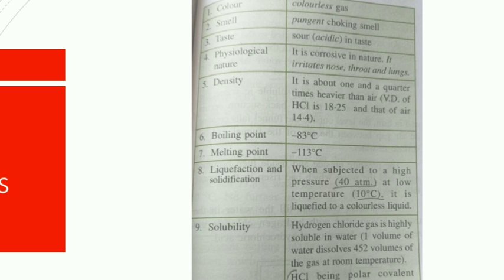Its density, it is about 1.25 times heavier than air, or the vapour density of hydrogen chloride gas is 18.25 and air is 14.4. So here we can clearly get an idea that hydrogen chloride gas is much heavier than air. The boiling point is minus 83 degrees Celsius. The melting point is minus 113 degrees Celsius.